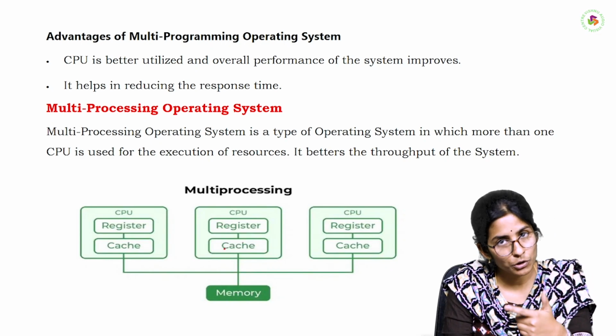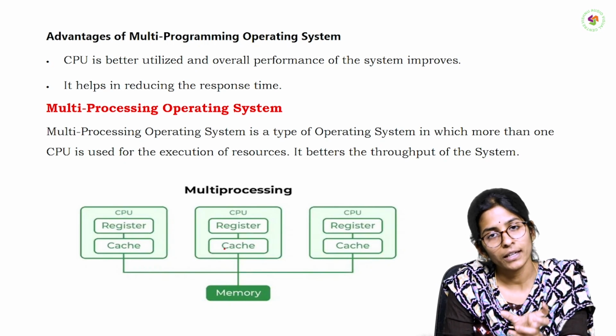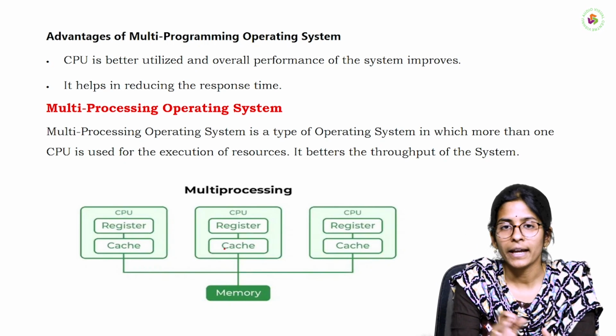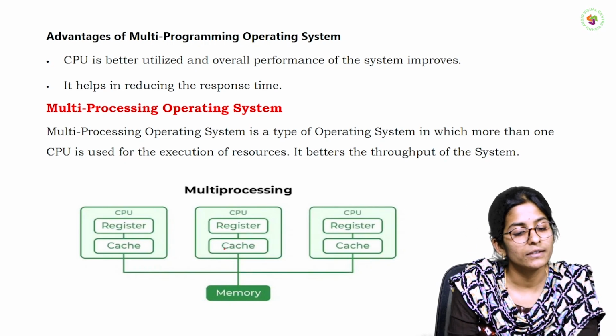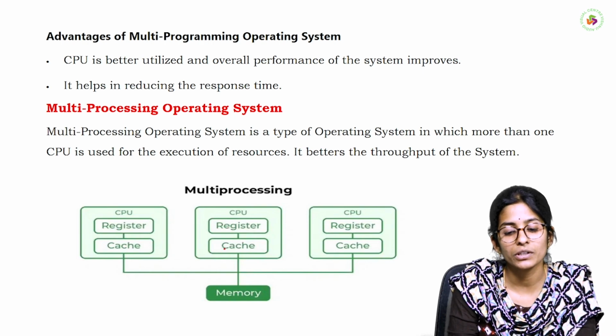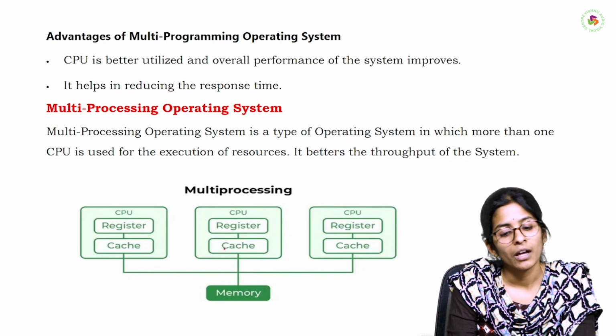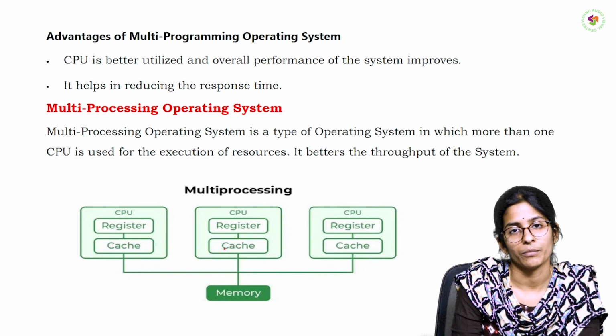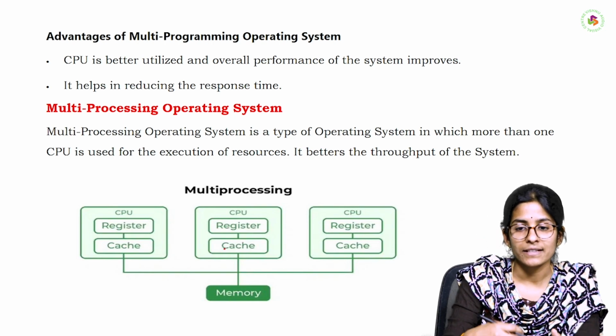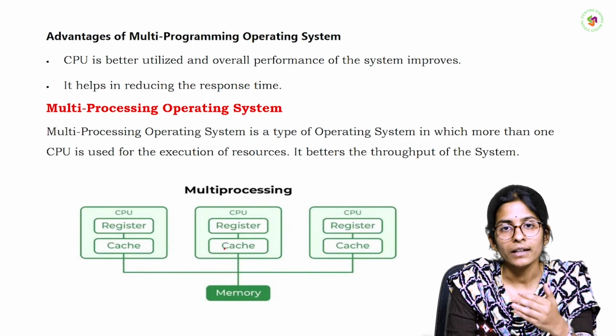If any remaining execution is there in process 1, it executes it at the end. The second advantage is that it helps in reducing the response time. By using this better CPU utilization, we can easily reduce our response time and access the operating system in less time.